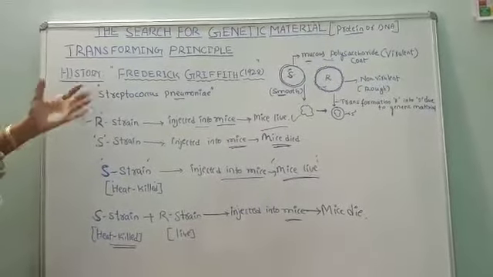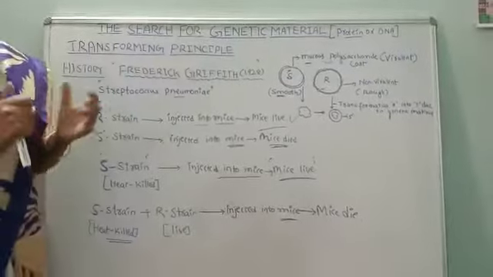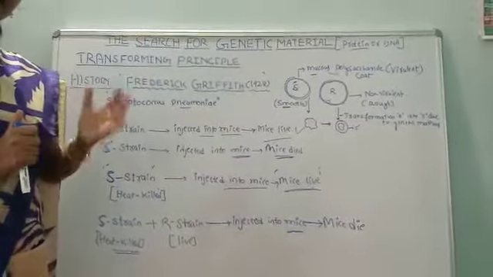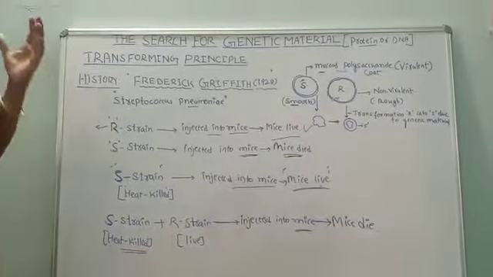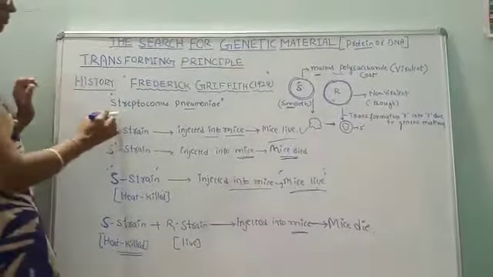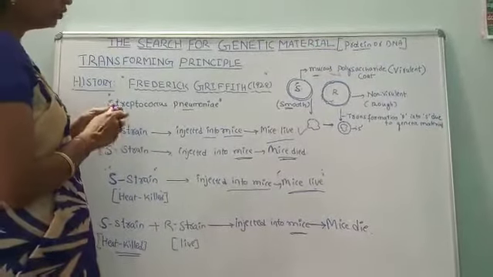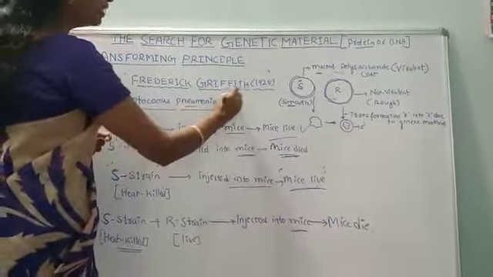According to Frederick Griffith, there was a big debate among the scientists about whether DNA is the genetic material, or RNA is the genetic material, or protein is the genetic material. Later, Frederick Griffith experimented on an organism called Streptococcus pneumoniae bacteria. So what is this bacteria?